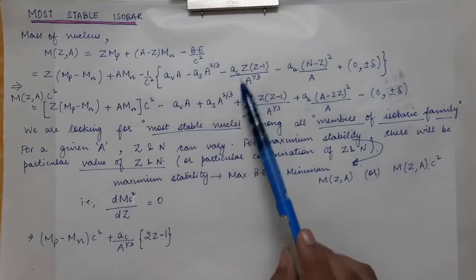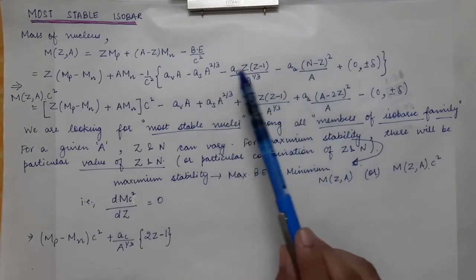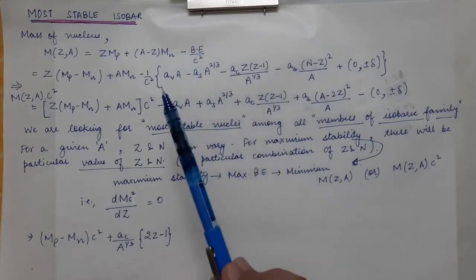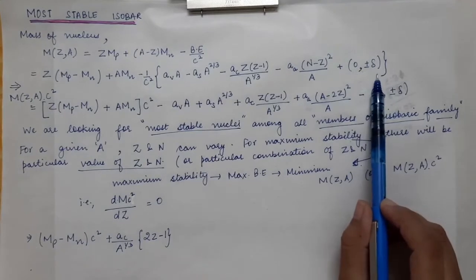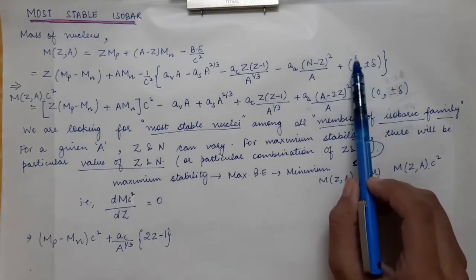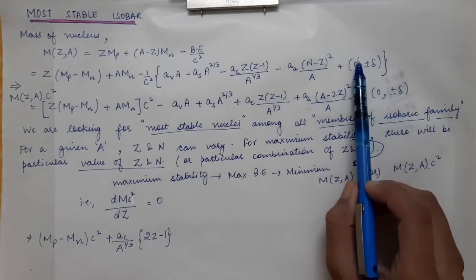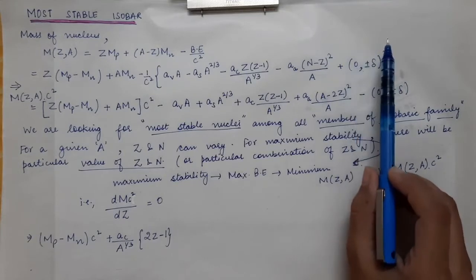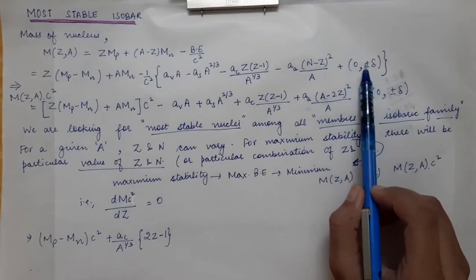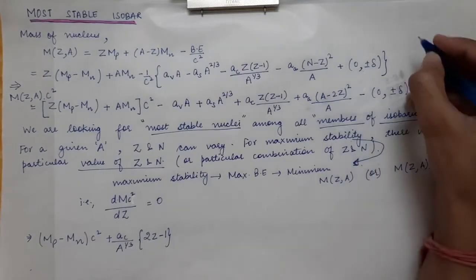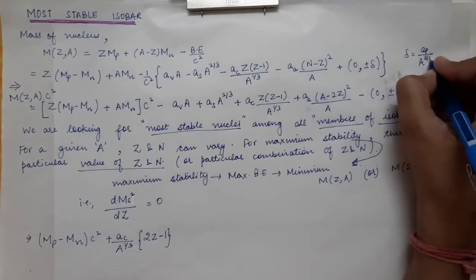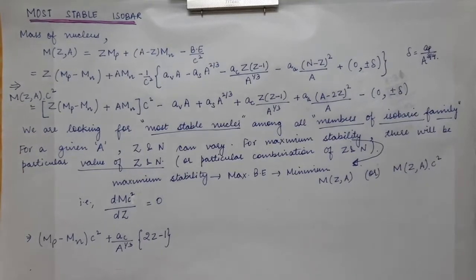The surface, Coulomb and asymmetric energies decrease the binding energy of a nucleus, so they are subtracted from the binding energy. The last term is the pairing energy. This pairing energy is assumed to be equal to 0 for odd-A nuclei, that is even-odd and odd-even nuclei. For the other cases the pairing energy is plus or minus delta, where delta is equal to a_P divided by A to the power 3 by 4. This you have to remember: divided by A to the power 3/4.